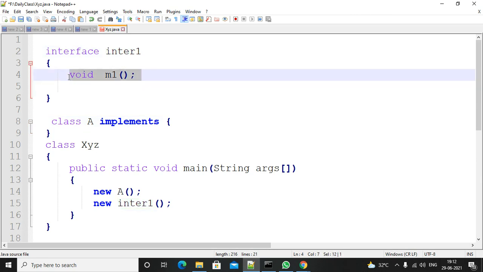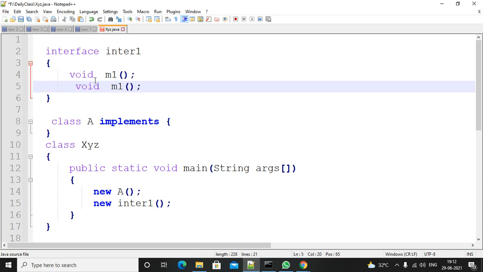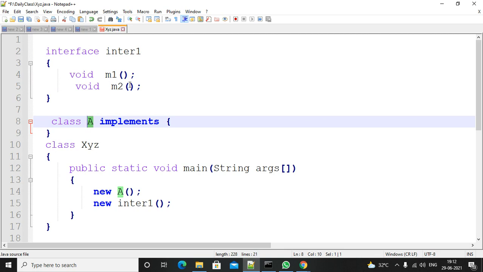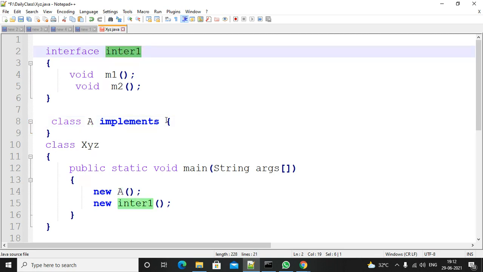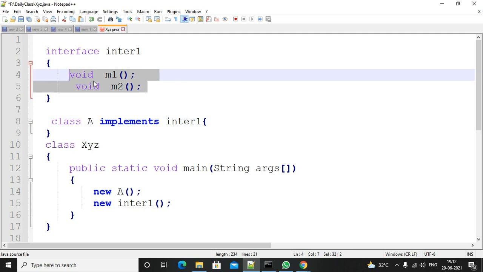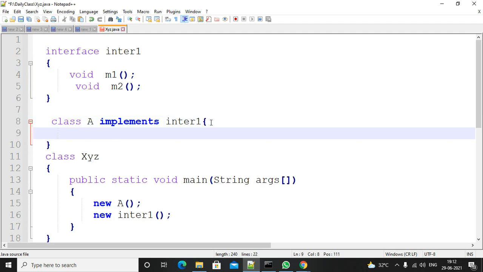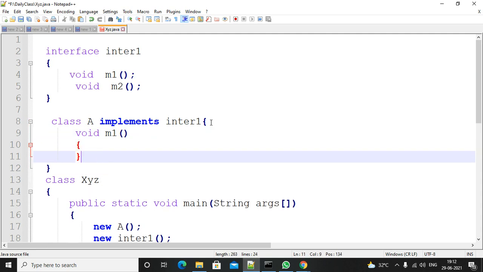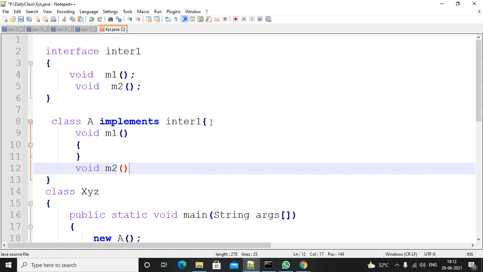How many requirement specifications are there? Suppose only one is there, I will add one more, M2. So two are there. How do we provide the implementation for these two requirement specifications by using classes? These two requirement specifications are there in Interface1. At the back end, the service provider will provide a class and implement these two requirement specifications from his end. That means he can write the body for these two methods. That is called implementation.